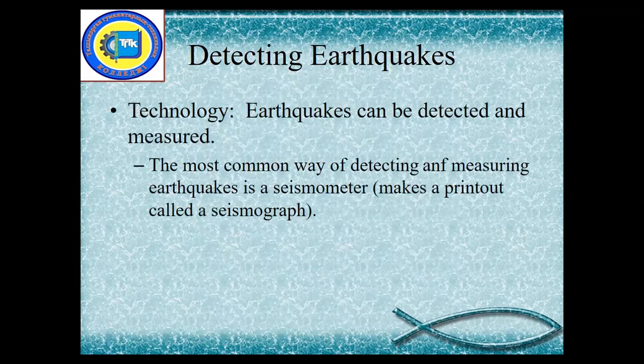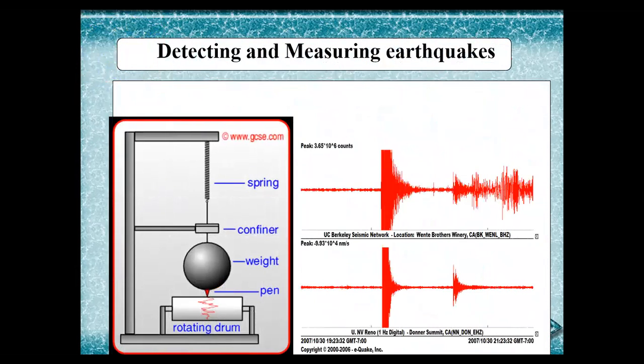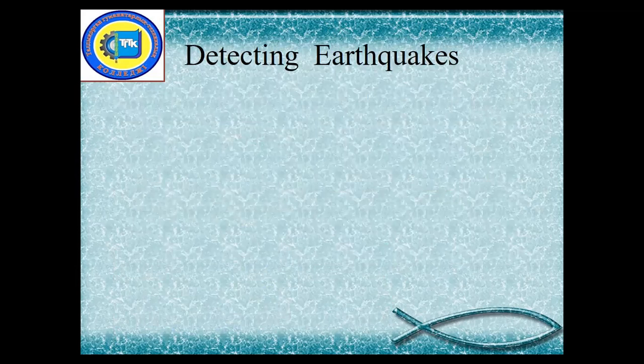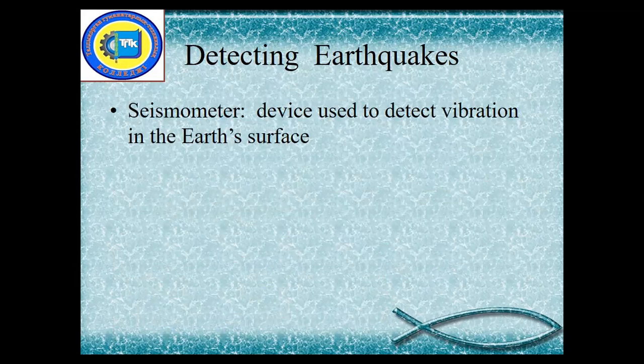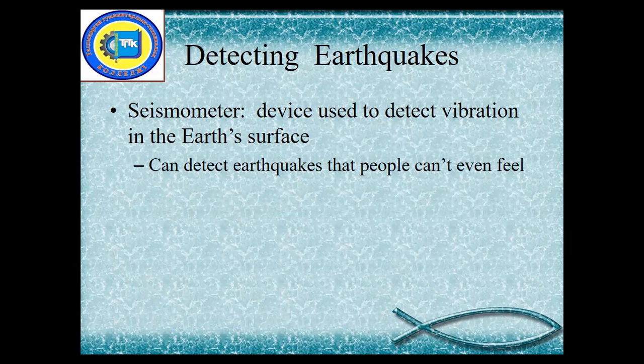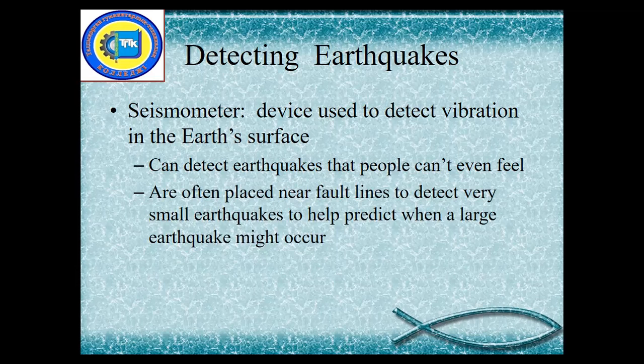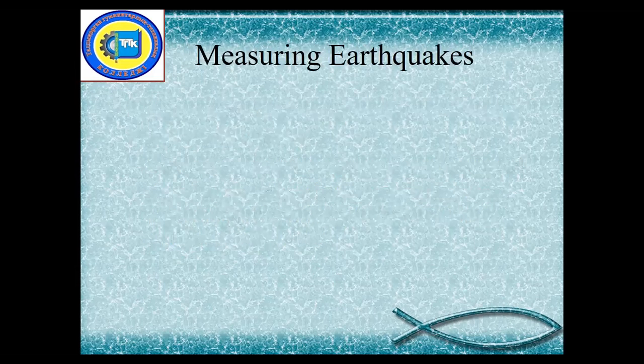How to detect earthquakes. Technology: earthquakes can be detected and measured. The most common way of detecting and measuring earthquakes is a seismometer, with results recorded as a printout called a seismograph. First photo is a seismometer, second is a seismograph. Seismometers detect vibration in the Earth's surface, can detect earthquakes people can't even feel, and are often placed near fault lines to detect very small earthquakes to help predict when a large earthquake might occur.